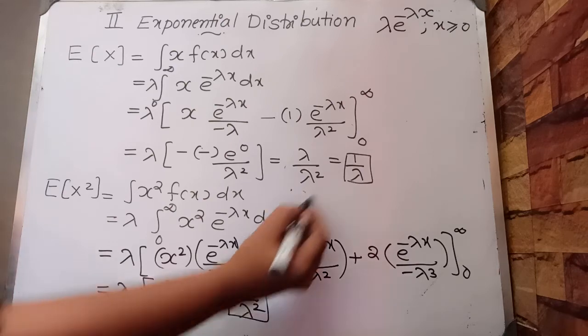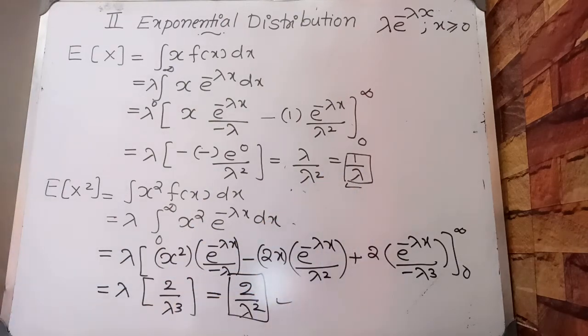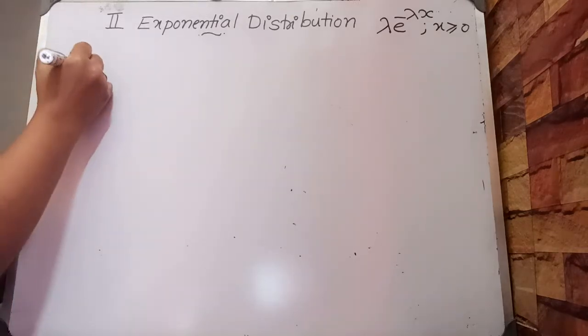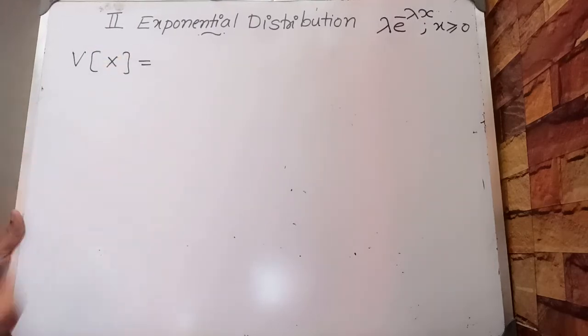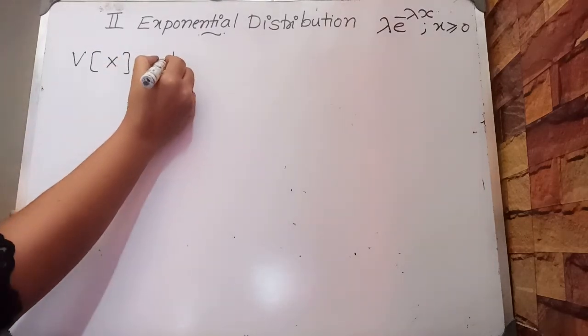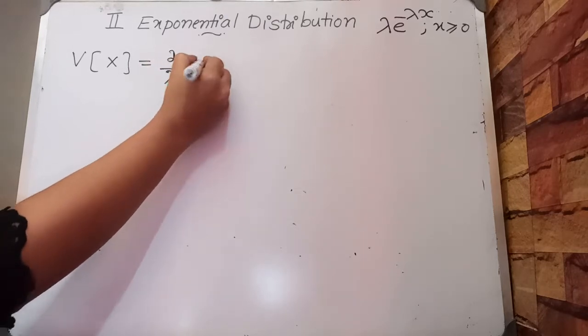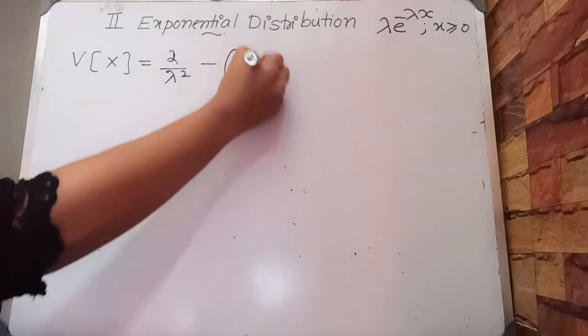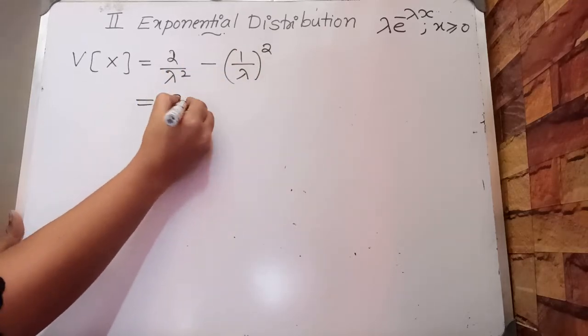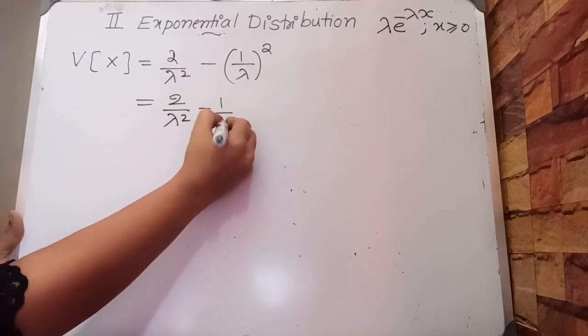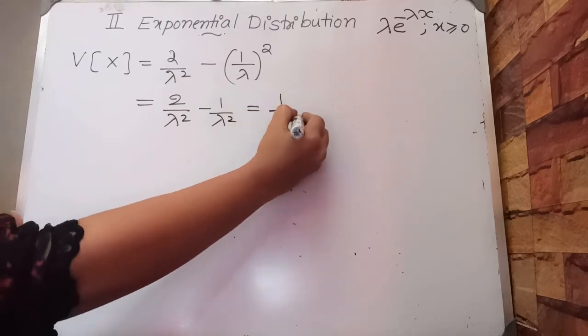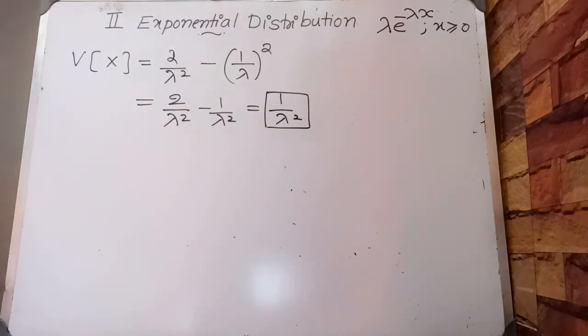The first order moment is 1 by lambda and the second order moment is 2 by lambda square. Therefore, variance of x is equal to expectation of x square, that is 2 by lambda square, minus expectation of x the whole square, 1 by lambda the whole square, that is equal to 2 by lambda square minus 1 by lambda square, or 1 by lambda square. For an exponential distribution, mean is 1 by lambda and variance is 1 by lambda square.